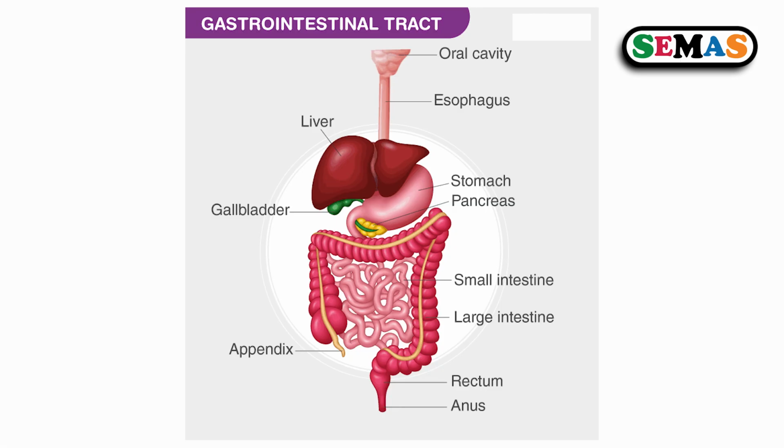This digestive system, you can also call it the GI tract, or the gastrointestinal tract. You can also call it the alimentary canal or the digestive tract, which is defined as the alimentary canal, a long muscular tube that runs from the mouth to the anus. Dear learner, that word is anus, not anus.